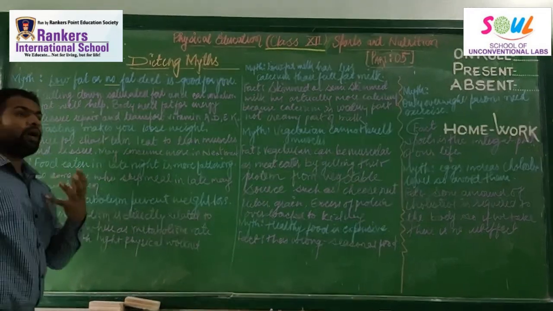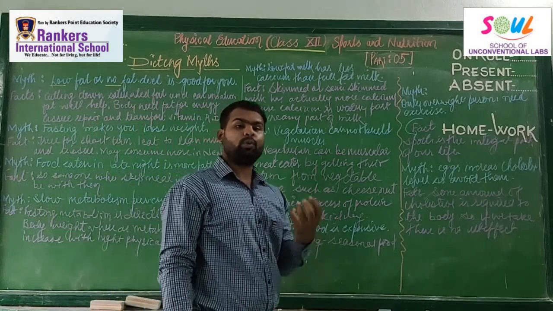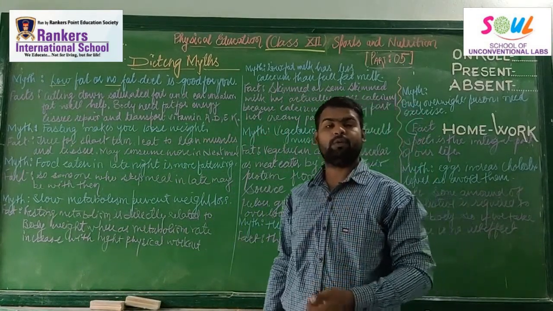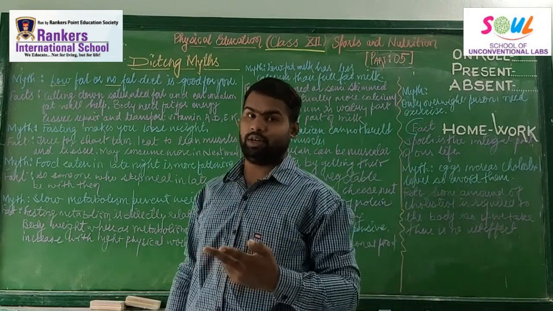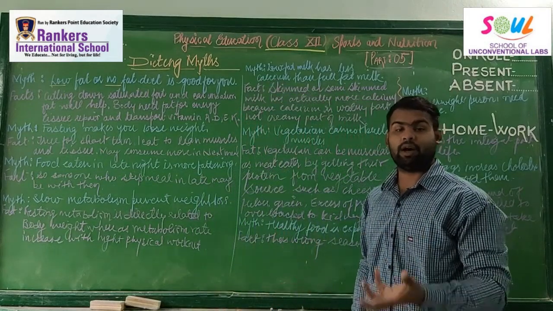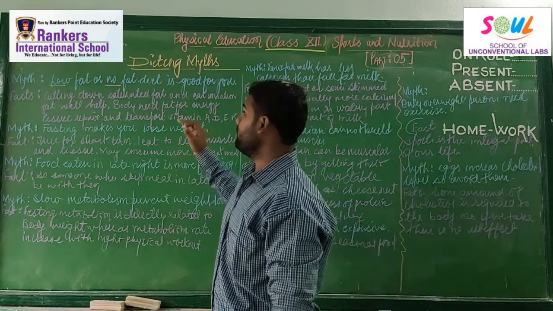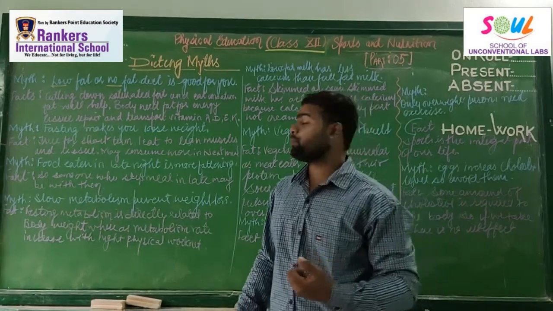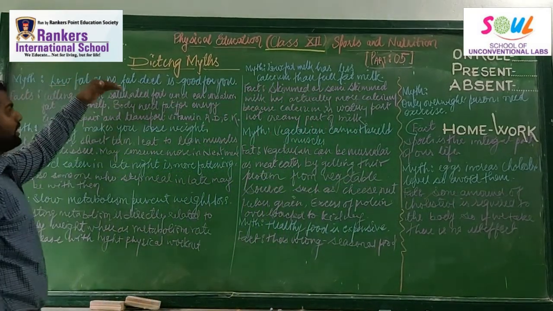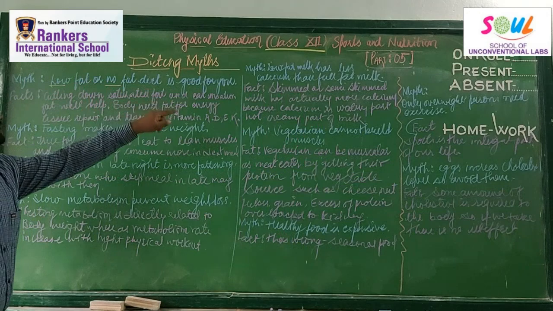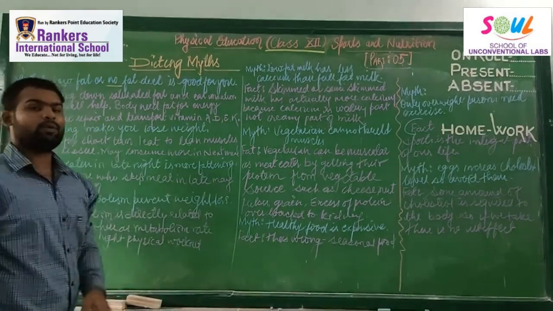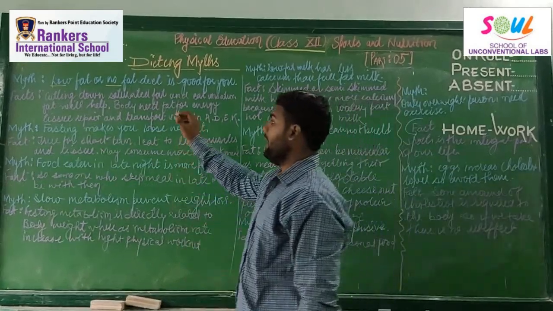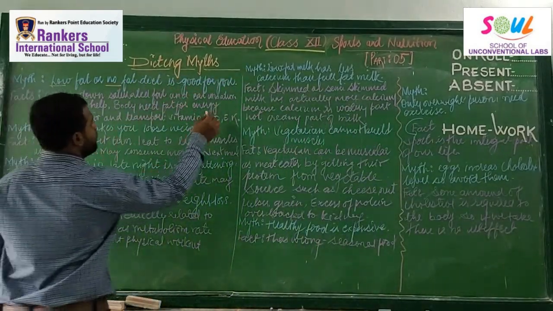See, if you are obese and you want to reduce your weight, there are two types of fat. In your earlier lecture I told you: saturated fat and unsaturated fat. You go for a physical workout and cut the saturated fat, then you eat unsaturated fat, right? So cut down saturated fats and eat unsaturated fat. You cut down saturated fats by doing exercise, or you avoid saturated fat and eat unsaturated fat, right?